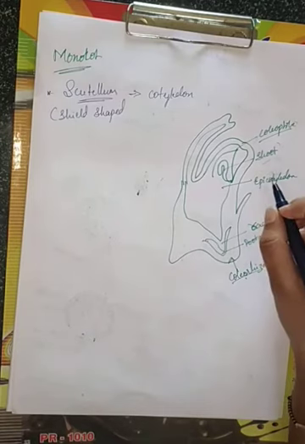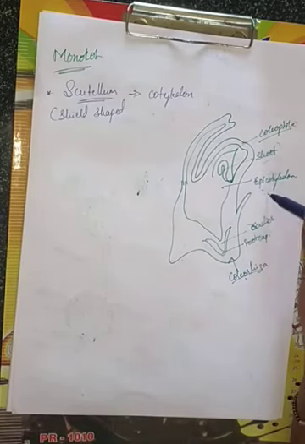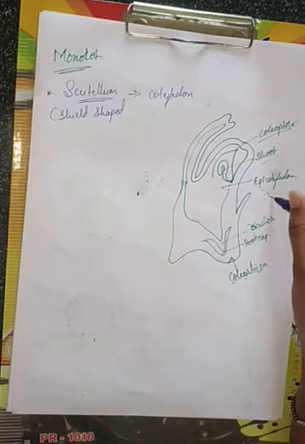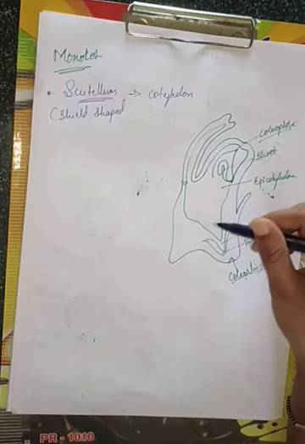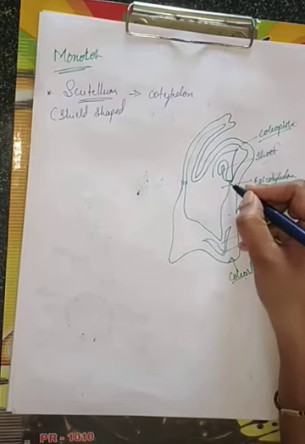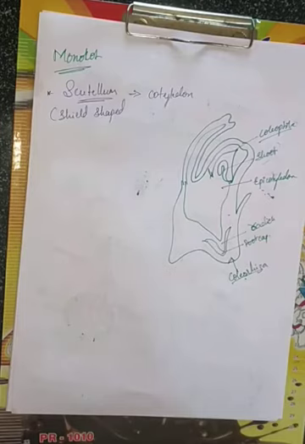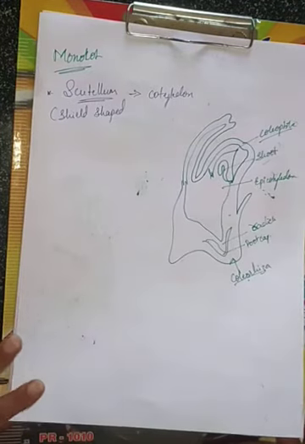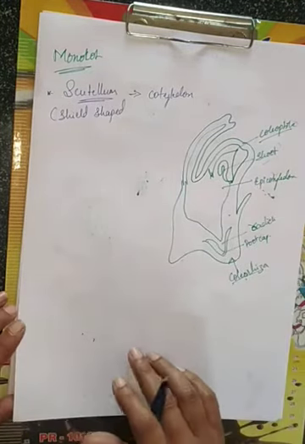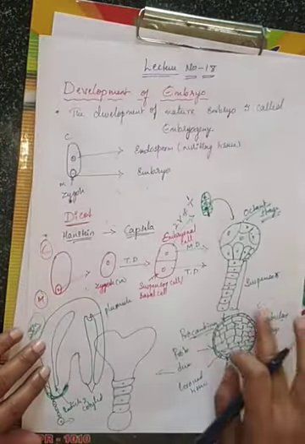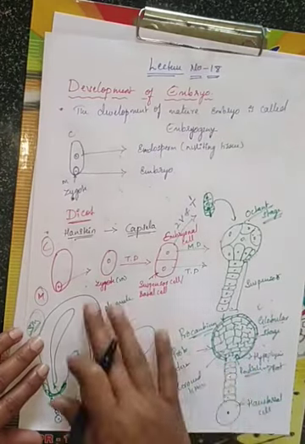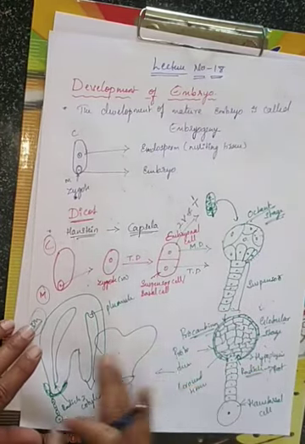The portion of embryonal axis above the level, which is called what? Epicotyl. Epicotyl has the shoot apex and a few leaf primordia enclosing it. These are the few leaf primordia which later on are going to give you what? The leaves. These are nothing but the monocotyledonous embryonal development, because everything is same, only up to the globular stage everything will be same. Later on it will just change.